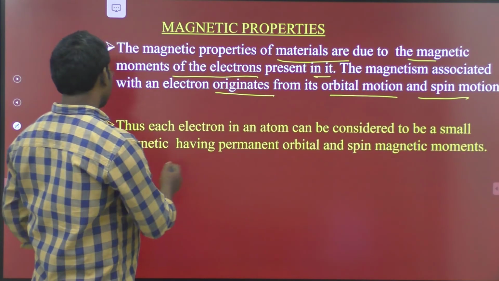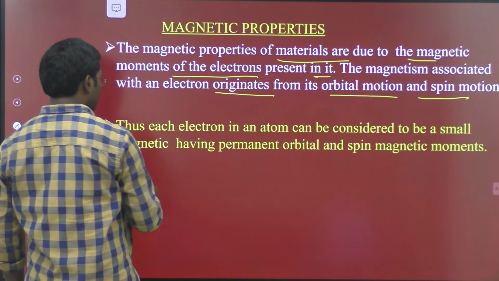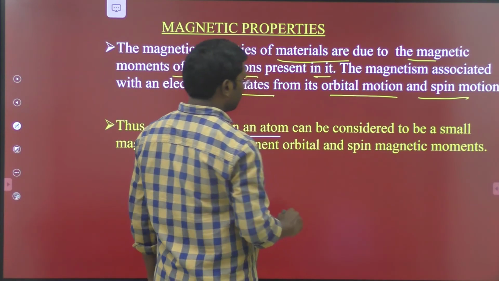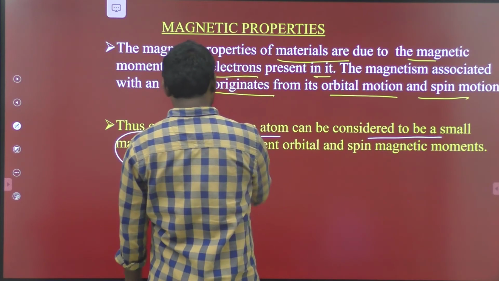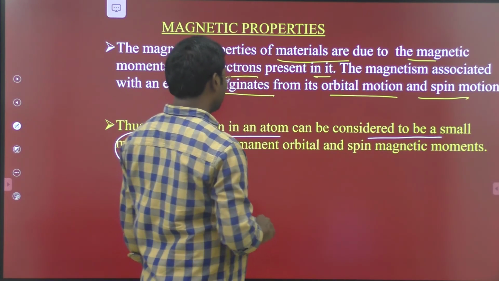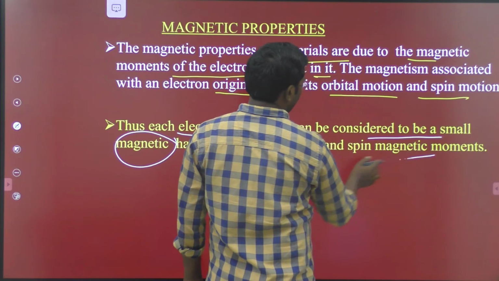And next one, this is a very important point: each electron in an atom can be considered to be a small magnet, therefore having permanent orbital and spin magnetic moments.